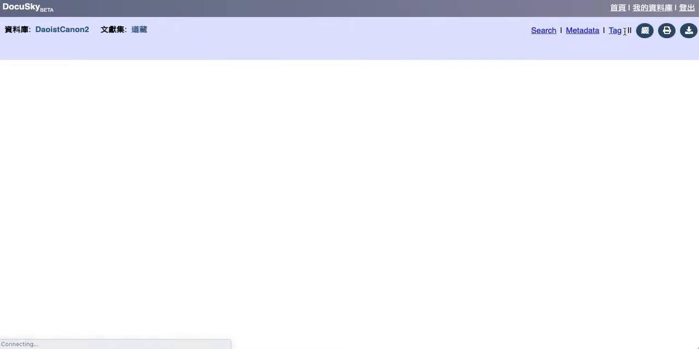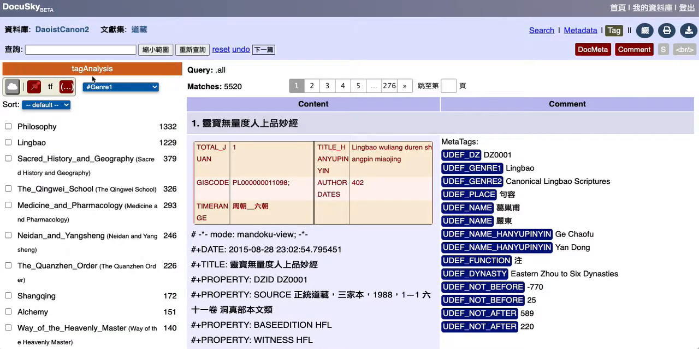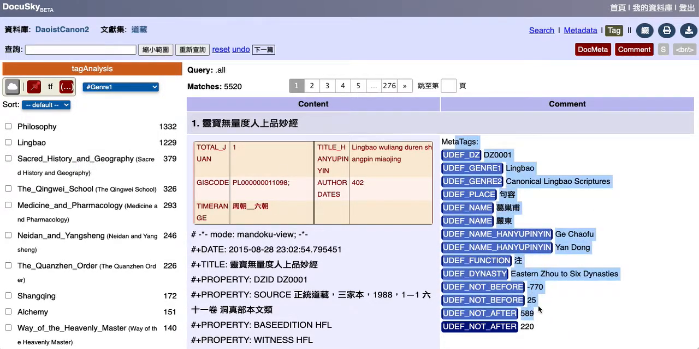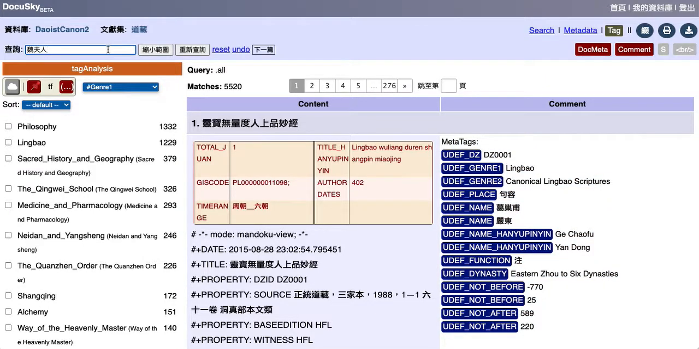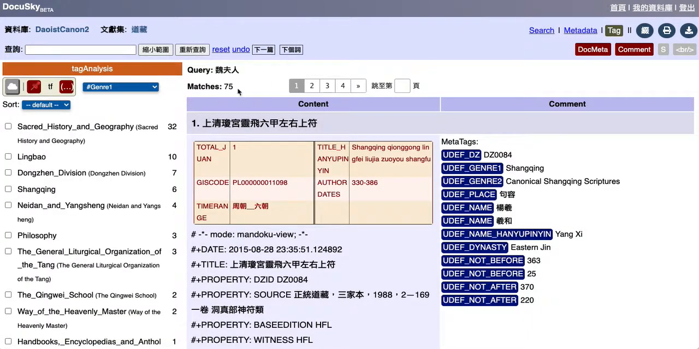Let's look at tag. So as we click tag, you can then begin to filter. You'll see over here you can do tag analysis, and you'll see again these categories, the genre 1, genre 2, genre 3, and these other major categories that are on the right side of the screen. You can now filter through all of your search results on the left-hand side. So let's do a little search for Wei Furen. Okay, now I'm going to do a 重新查询, and we'll do a search for any text that contain Wei Furen. And look, we've got 75 matches for the query Wei Furen.